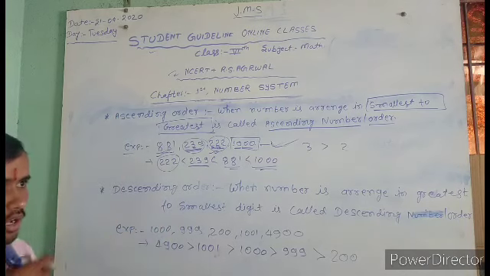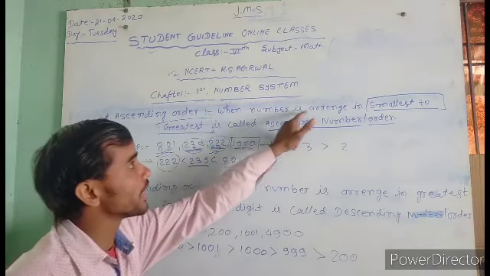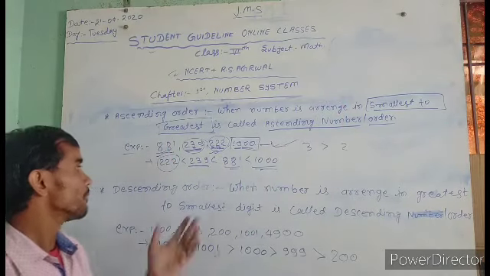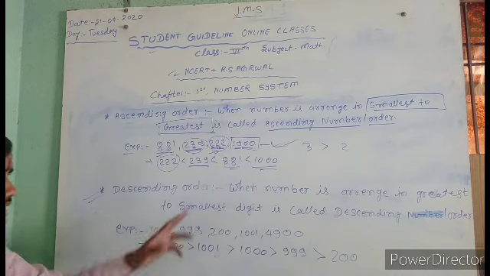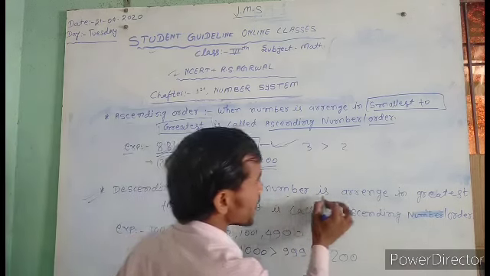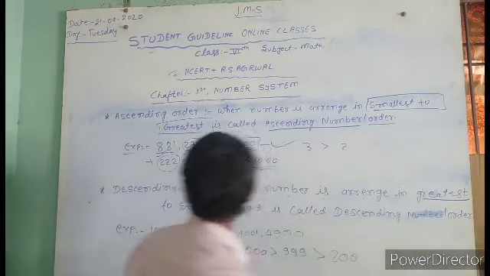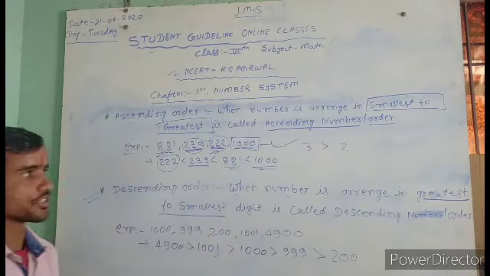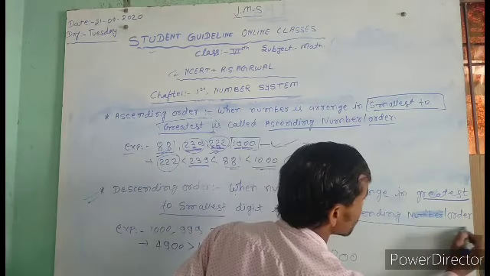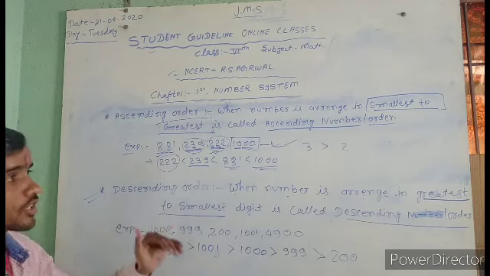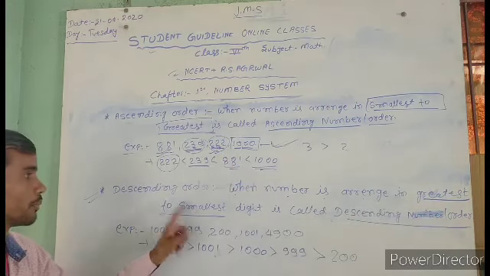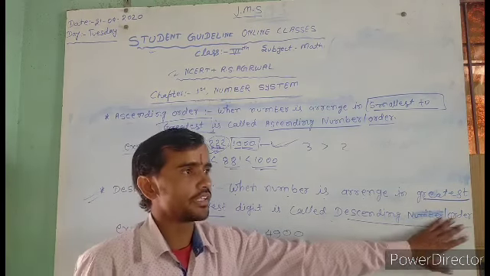So when numbers are arranged from smallest to greatest, it is called ascending order. Next topic is descending order. When numbers are arranged from greatest to smallest, it is called descending order. It means numbers arranged from greatest to smallest are called descending order, a descending number.